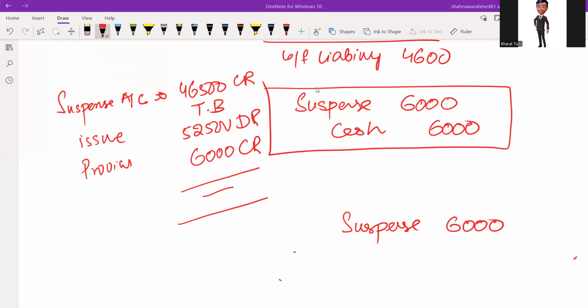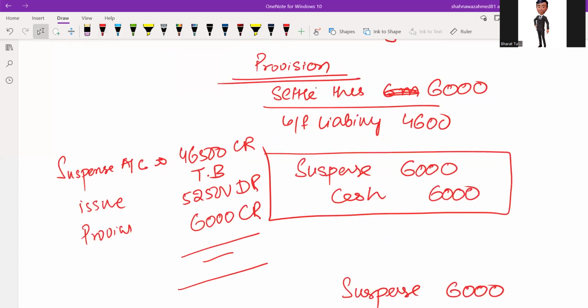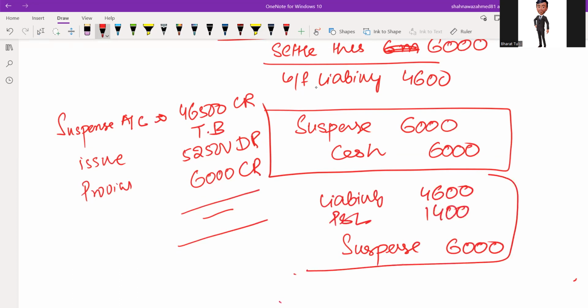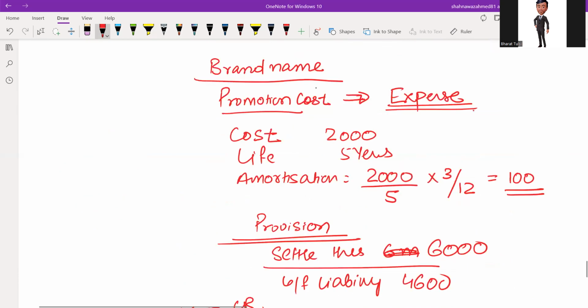So suspense account is credited by 6,000. The difference, liability debit, liability is 4,600. Provision is debited by 4,600. And difference is to be charged in profit and loss account as an expense. This is to be charged in profit and loss account as an expense under administrative cost.